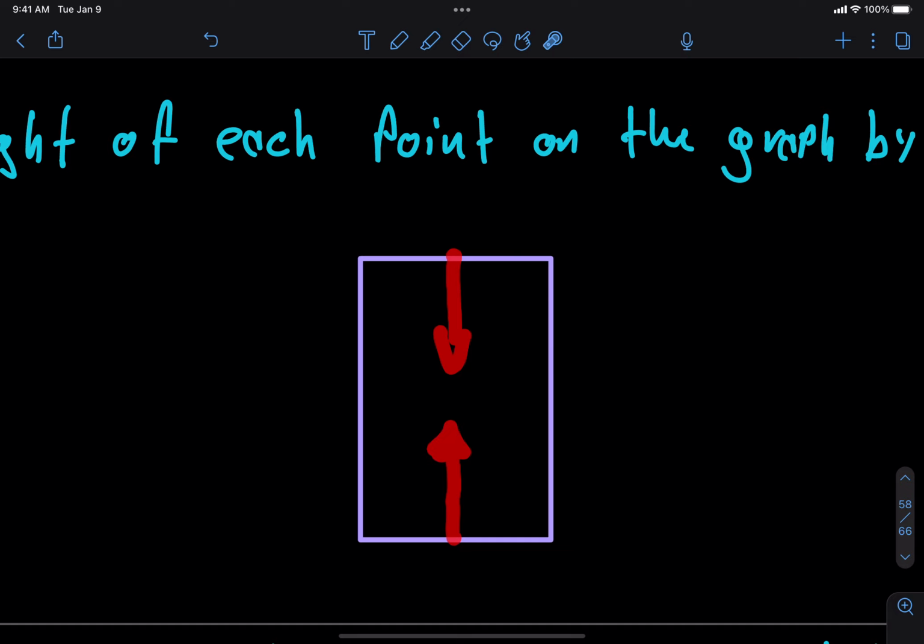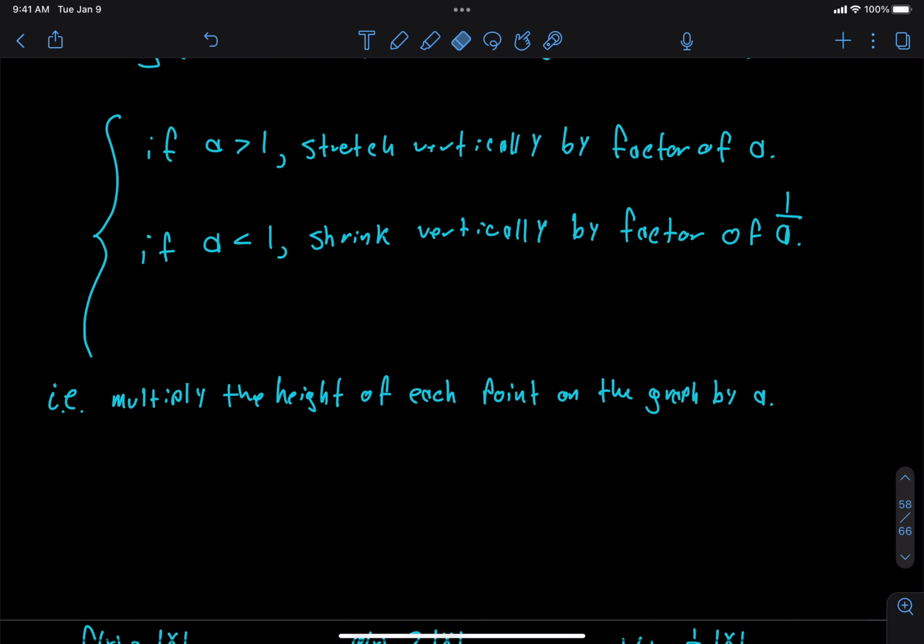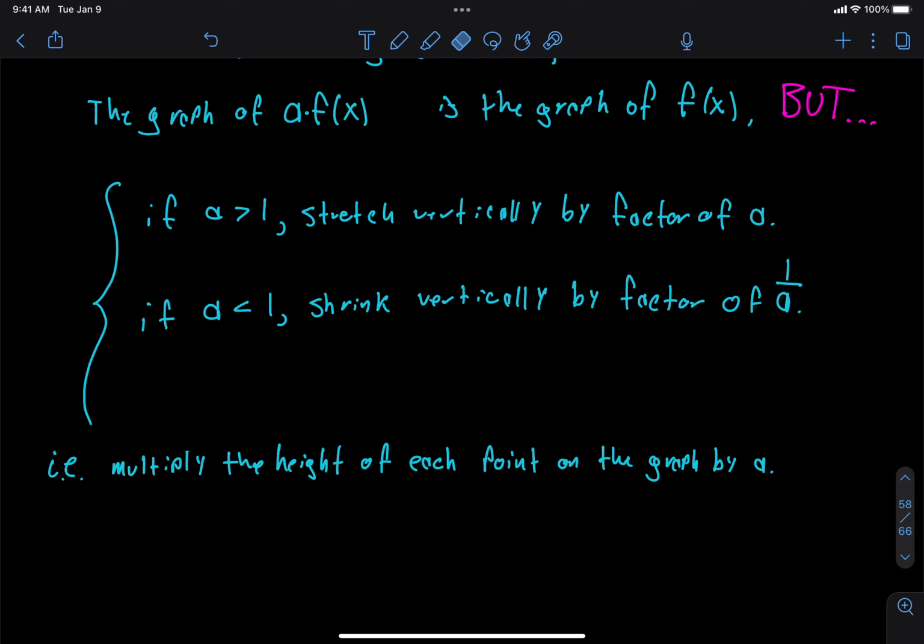Or it's kind of like if you had a picture on some rubber, and you stretch it like that, then it's going to get really stretched out. I don't know how else to describe that. But that's what we're going to do now with vertical stretching. The way it happens is if our function is multiplied by a number, then depending on what that number is, we may have a stretch or a shrink.